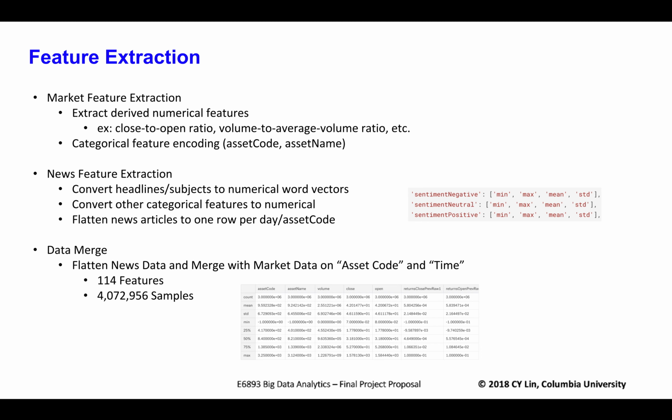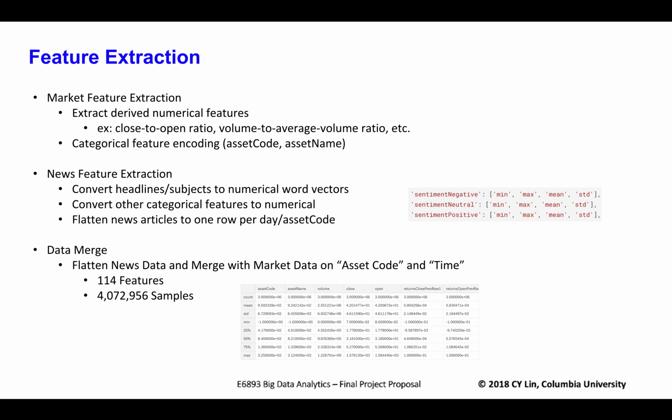For the market data, we extracted a number of new features, for example, close to open ratio and volume to average volume ratio. We also encoded all the categorical features like asset code and asset name so that they could be used in a non-categorical model.